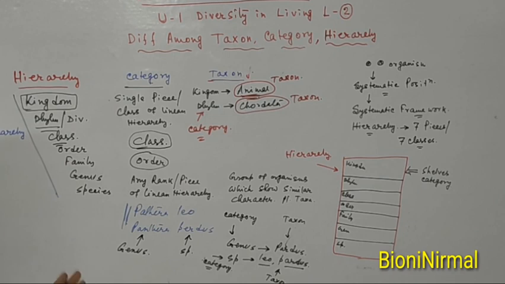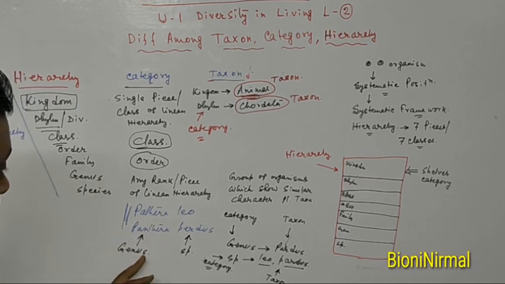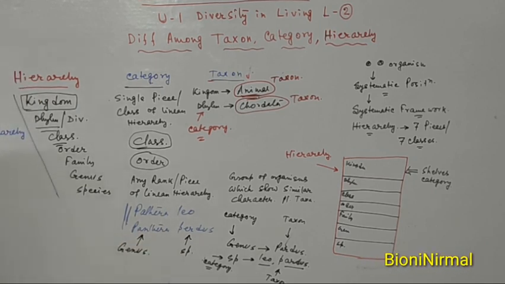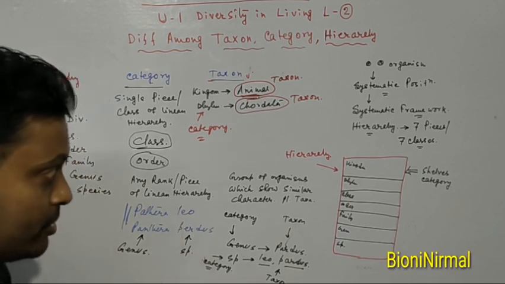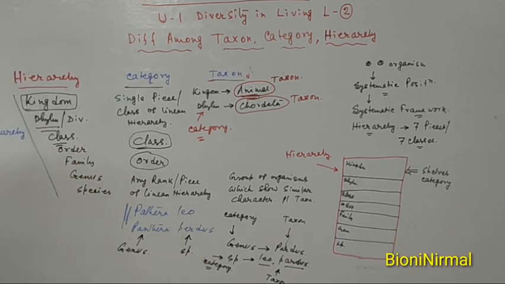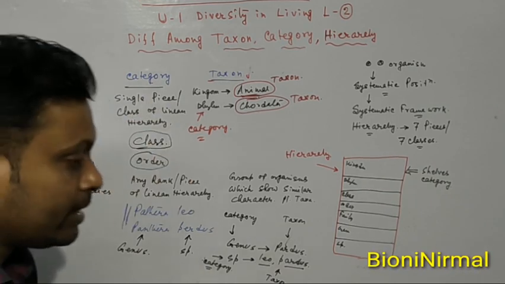A single piece of the hierarchy is called a category. Taxa are groups of organisms which show similar characters. For example, in Panthera leo, Panthera is the genus name and Leo is the species name. The genus is called a category, and Panthera is known as a taxon. So this is the basic difference among hierarchy, category and taxon.